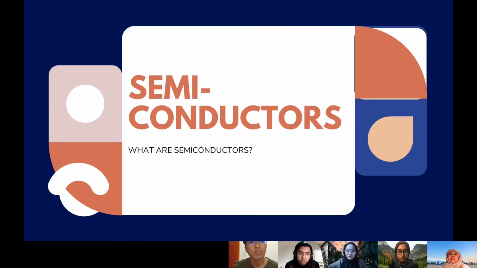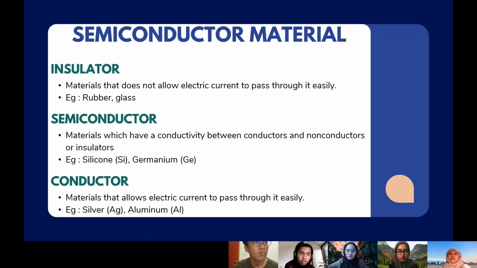Semiconductors. What are semiconductors? There are three types of material. The first one is an insulator, which is a material that does not allow electric current to pass through it easily. Examples of insulators are rubber and glass. Next, a semiconductor is a material that has a conductivity between conductors and insulators. Examples are silicon and germanium. Lastly, a conductor is a material that allows electric current to pass through it easily, and most metals are good conductors. Examples are silver and aluminum.